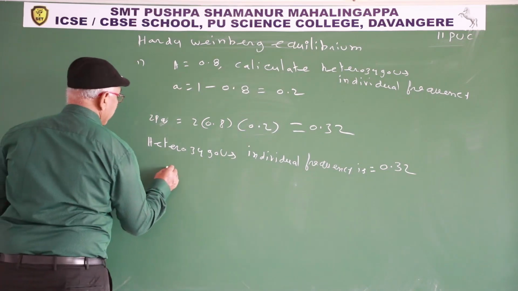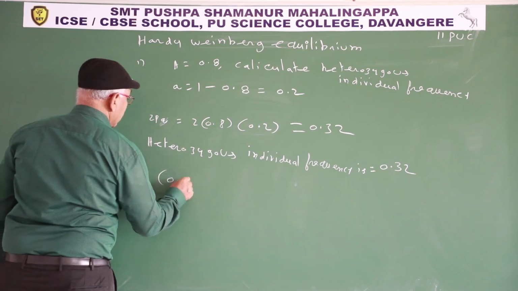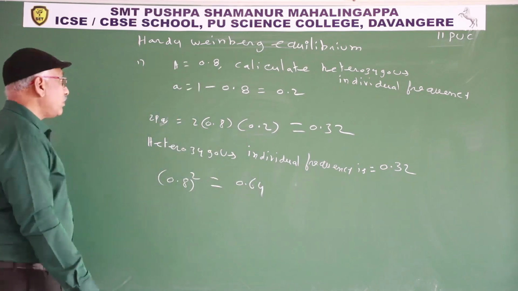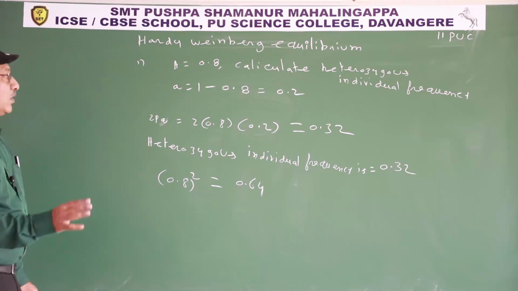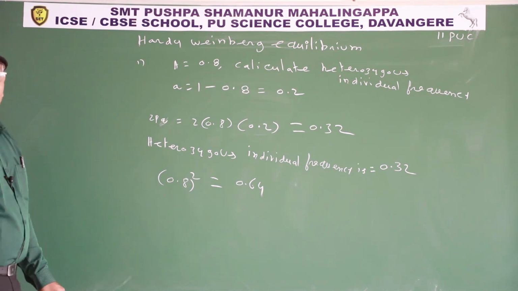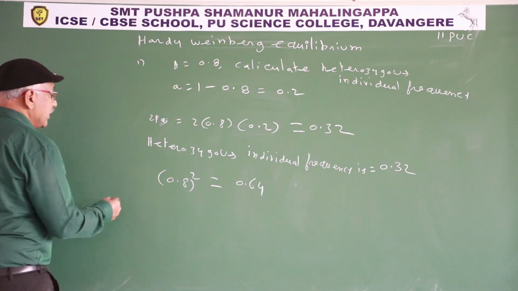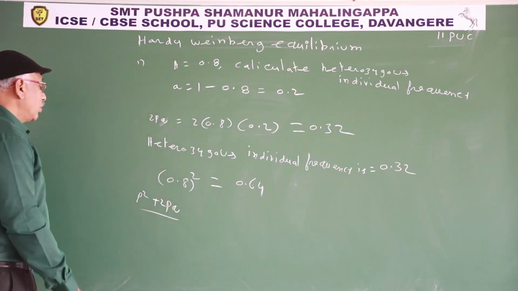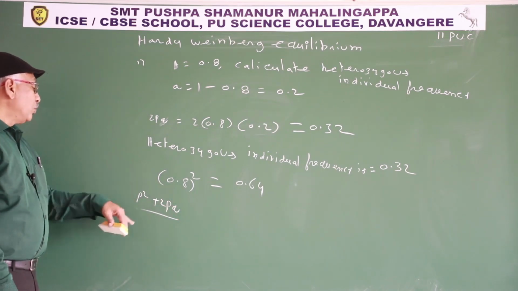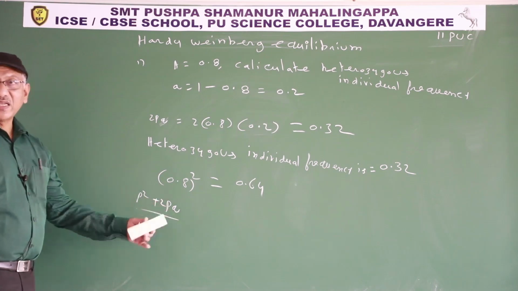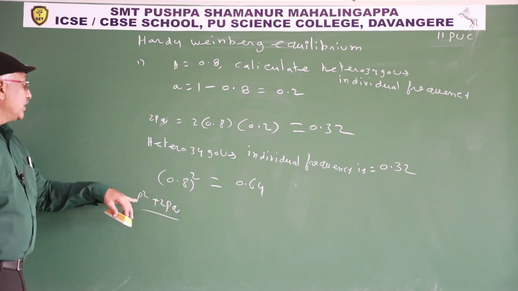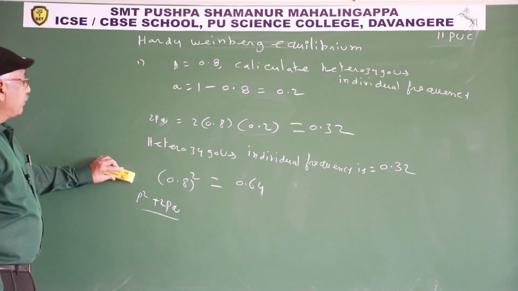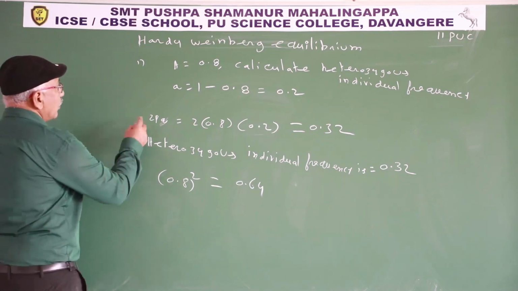Homozygous dominant individual frequency means p square. 0.8 whole square, that is 0.64. Or calculate the dominant individual frequency. Dominant individuals means p square plus 2pq. P square means homozygous dominant individuals, 2pq means heterozygous individuals. Heterozygous individuals and homozygous dominant both possess the dominant character only. So it is one model.